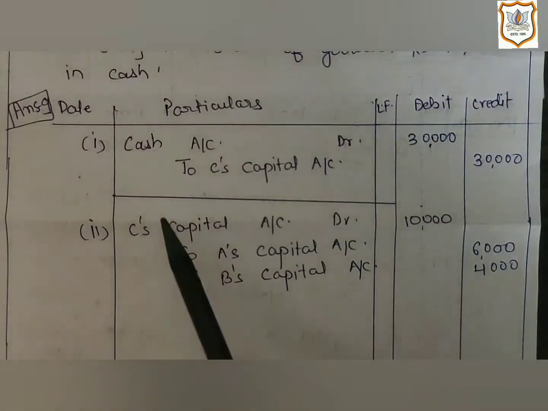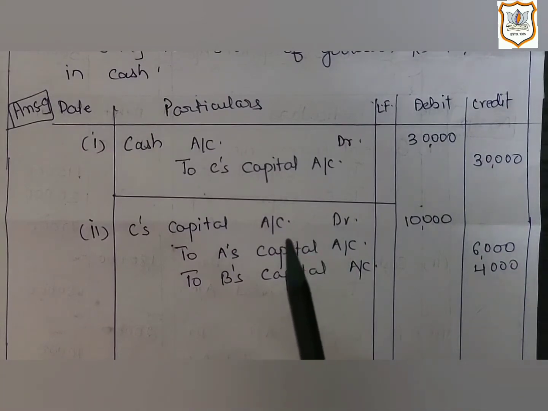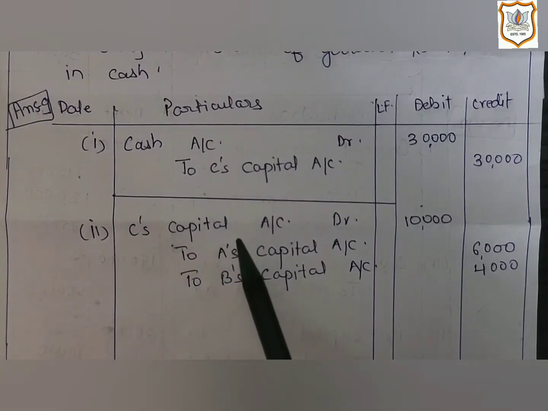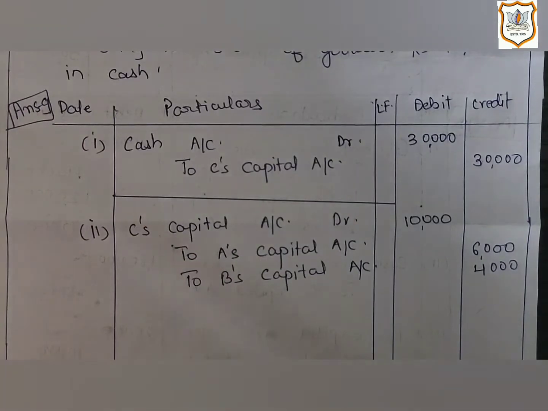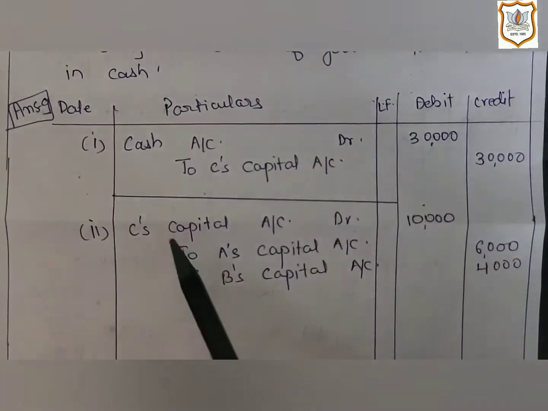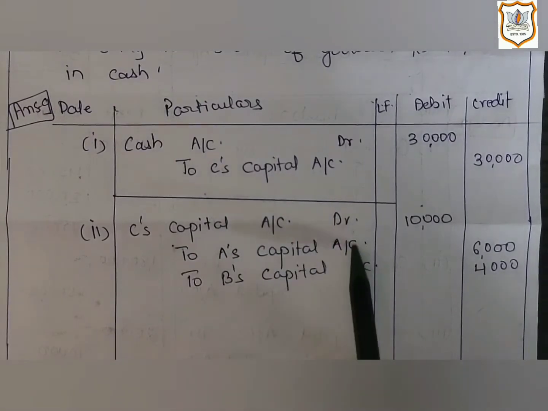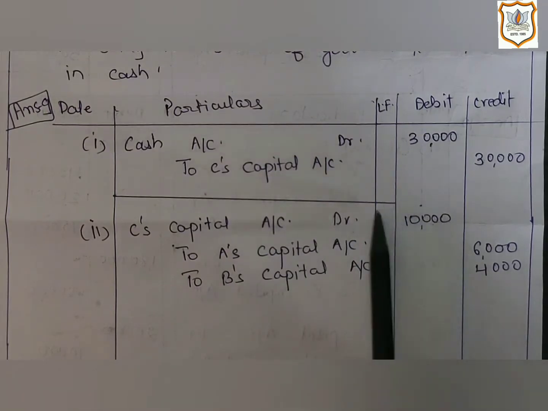So here premium for goodwill account will not be debited as he is not able to bring that share in cash. Here instead of premium for goodwill, C's capital account will be debited. We will charge his share of goodwill from his capital account. So here, instead of premium for goodwill account, C's capital account will be debited by rupees 10,000. And this 10,000 will be distributed among all partners in their sacrificing ratio.